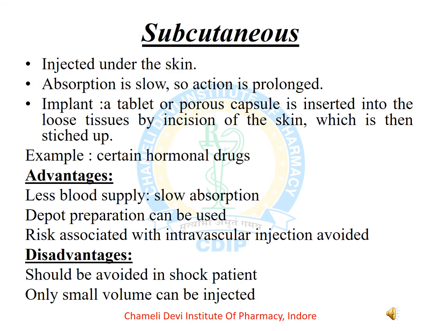If the drug is directly injected under the skin, that is known as subcutaneous. Absorption is slow, so action is prolonged. Implant is also used in the subcutaneous type of drug administration. A tablet or porous capsule is inserted into the loose tissue by incision of the skin, which is then stitched up. The examples of implants are certain hormonal drugs which are used for the subcutaneous route of drug administration.